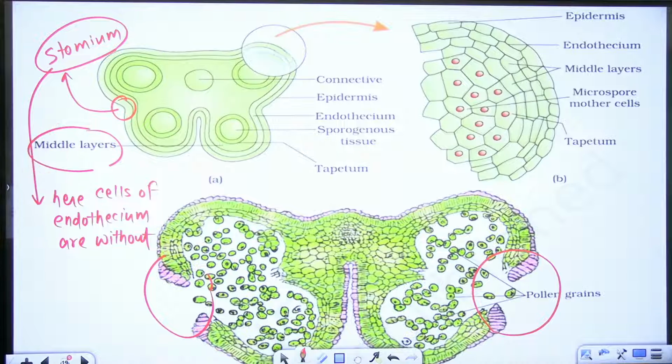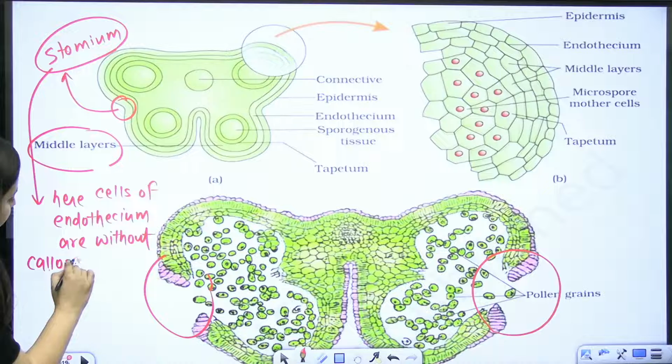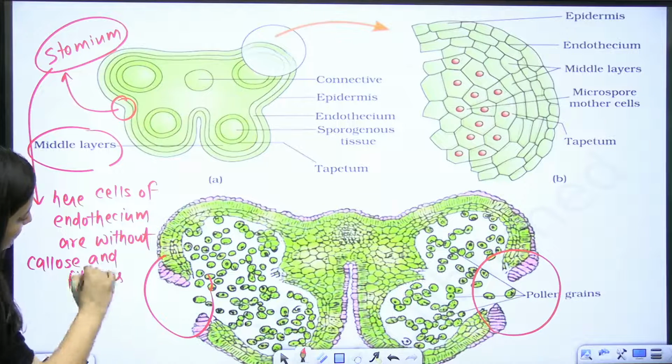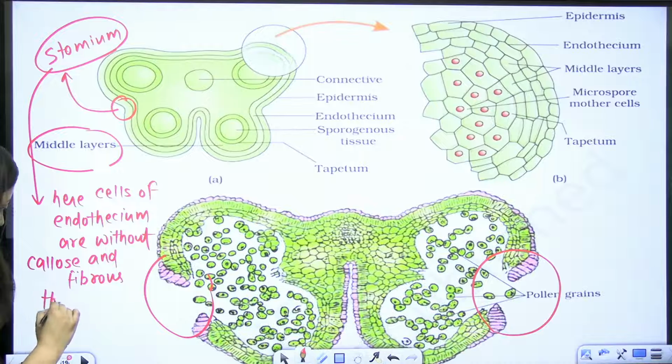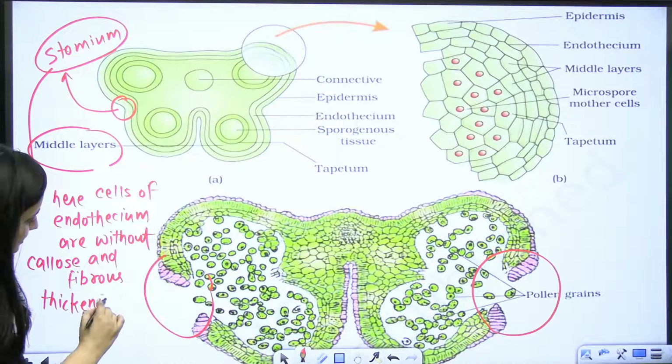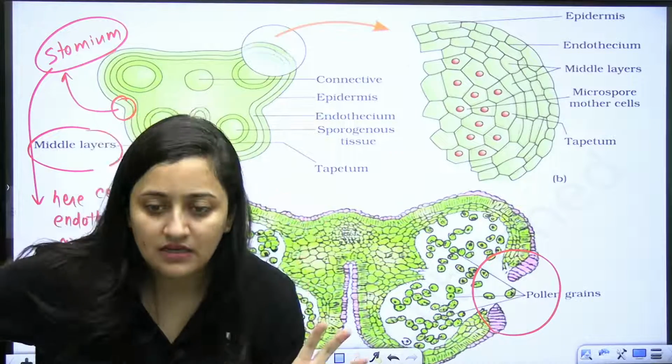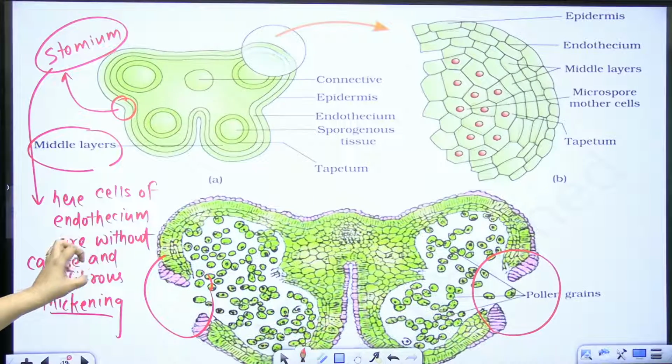These cells of endothecium are without callose and fibrous thickenings. Fibrous thickenings means without that cellulose fibrils. Because this part is not so thick, it is helping in the dehiscence. How is it helping, bache? It is helping in the dehiscence. Done?